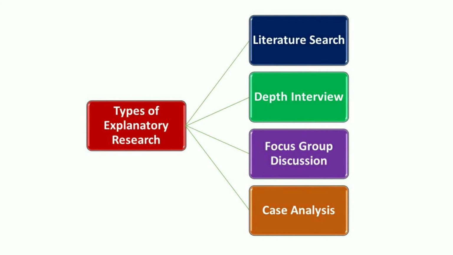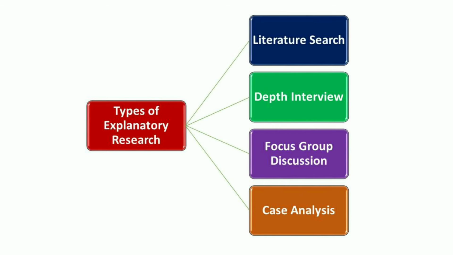A literature search is one of the fastest and least expensive ways to discover hypotheses and provide information about the subject under consideration. There is a huge amount of information available on internet libraries, which may include magazines, newspapers, journals, trade literatures and academic literatures.